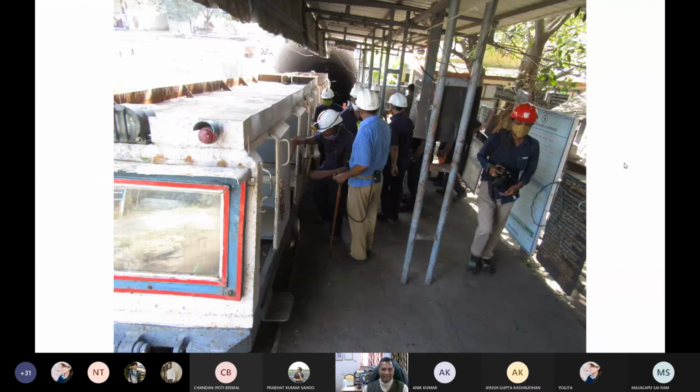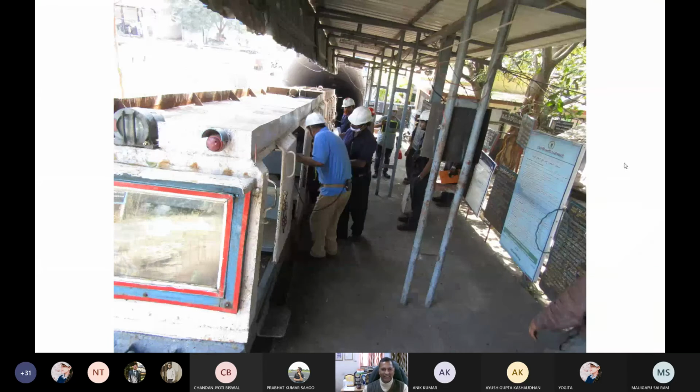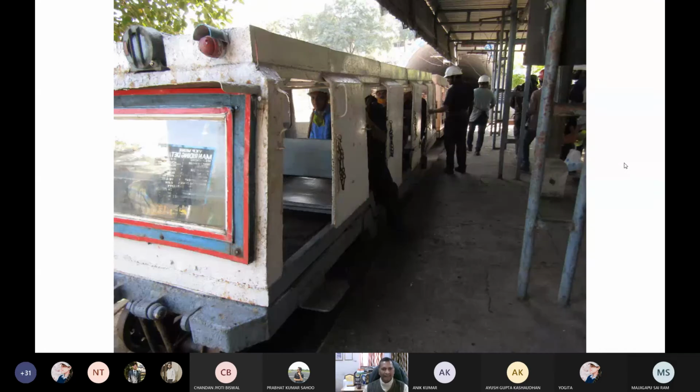Now we are entering inside the mine through something like your mine car, right? You are sitting inside and going inside the mine from the surface. This is going through the incline. That means you have developed this stratified deposit through inclines in this Vakilapalli mine of Ramagundam area, Singareni Collieries Company Limited. This is the way.